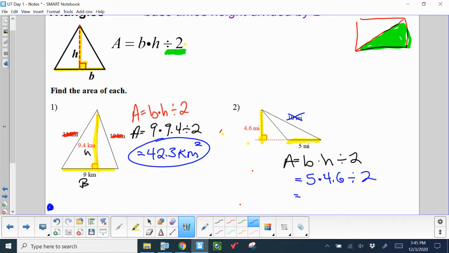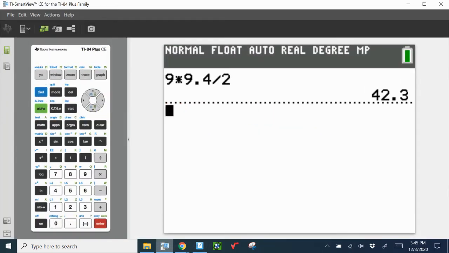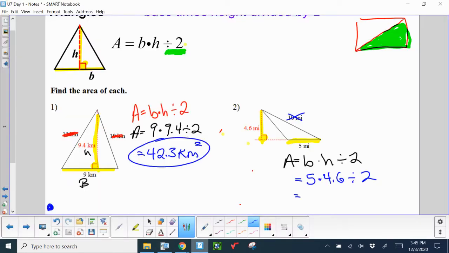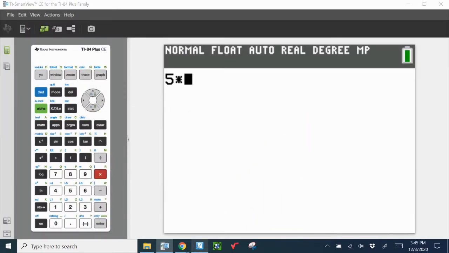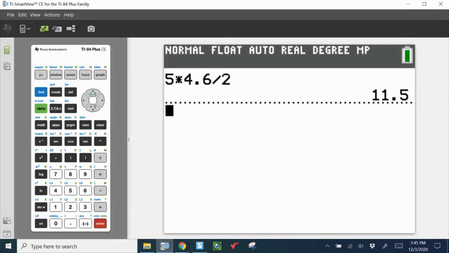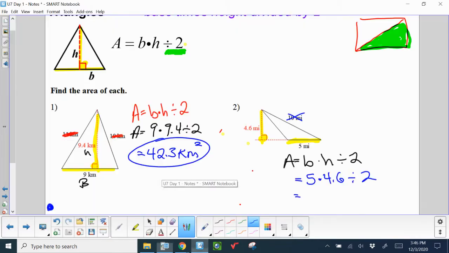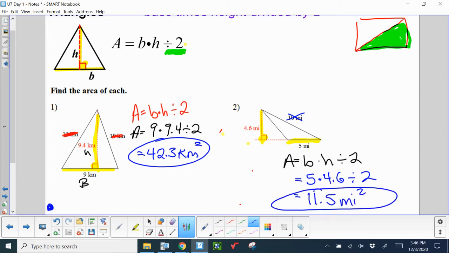So my base was 5. My height was 4.6. The right angle helped me to get that. Divide by 2 because it's a triangle. 5 times 4.6 divided by 2. And I get 11.5 units squared. And my units this time are miles squared. And that's triangle. Pretty simple.